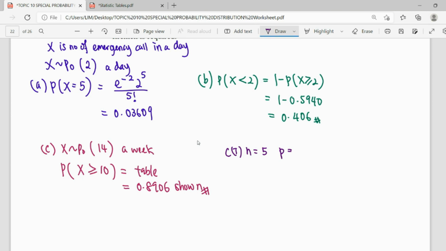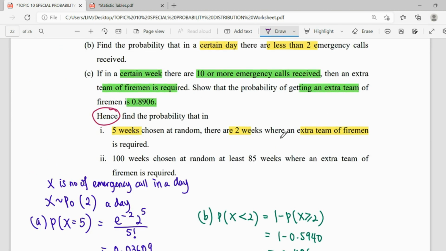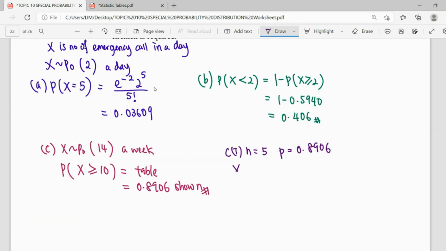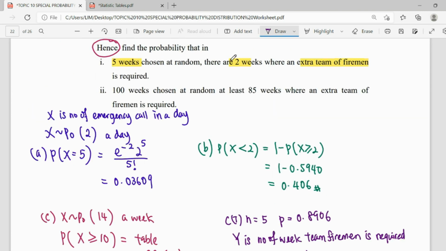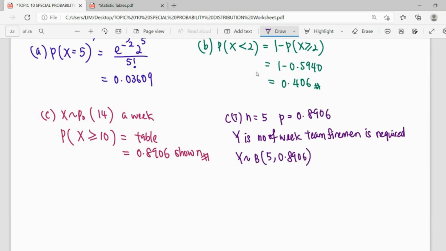The probability to get an extra team of firemen. Y is no longer calls already. X is calls, so Y is the number of weeks where the team of firemen is required. So Y is distributed binomial, out of 5, with p of 0.8906. Out of 5 weeks, there are exactly 2. So the question here, out of 5 weeks, you want to find only 2 weeks.